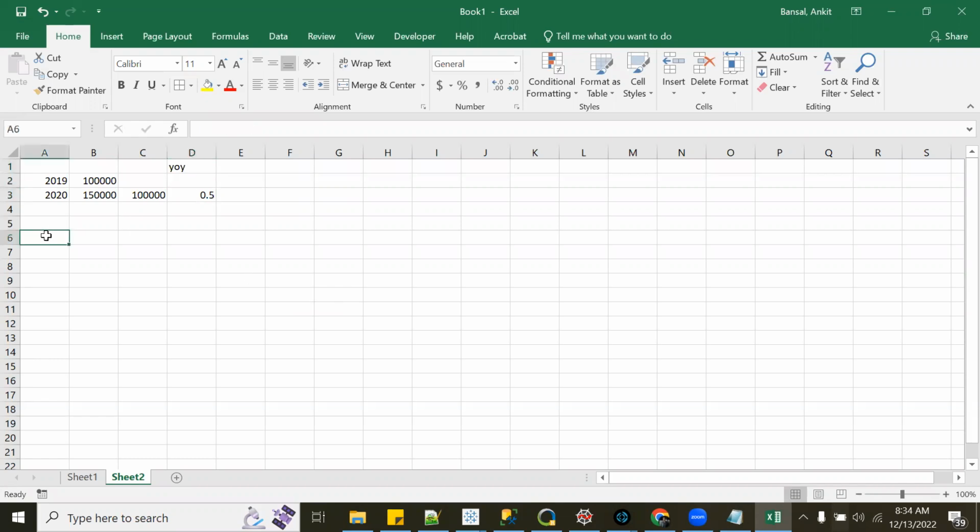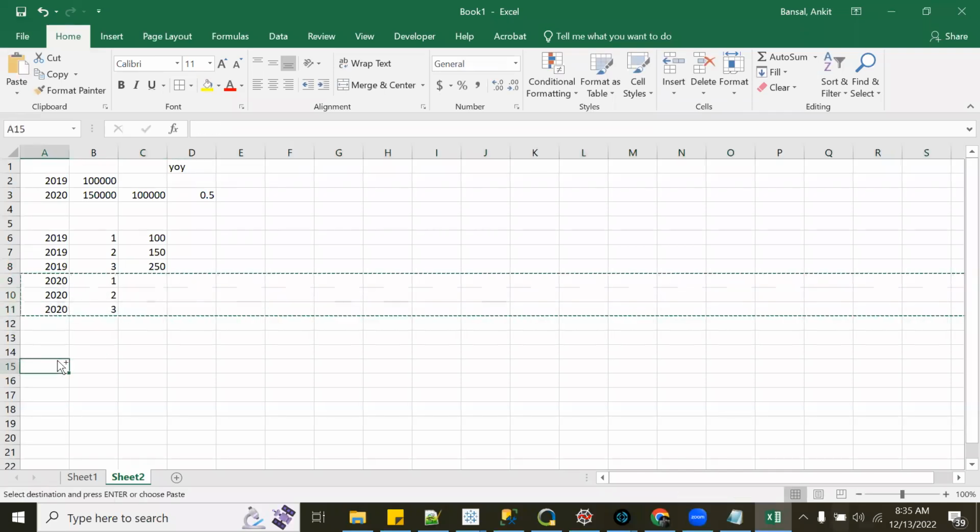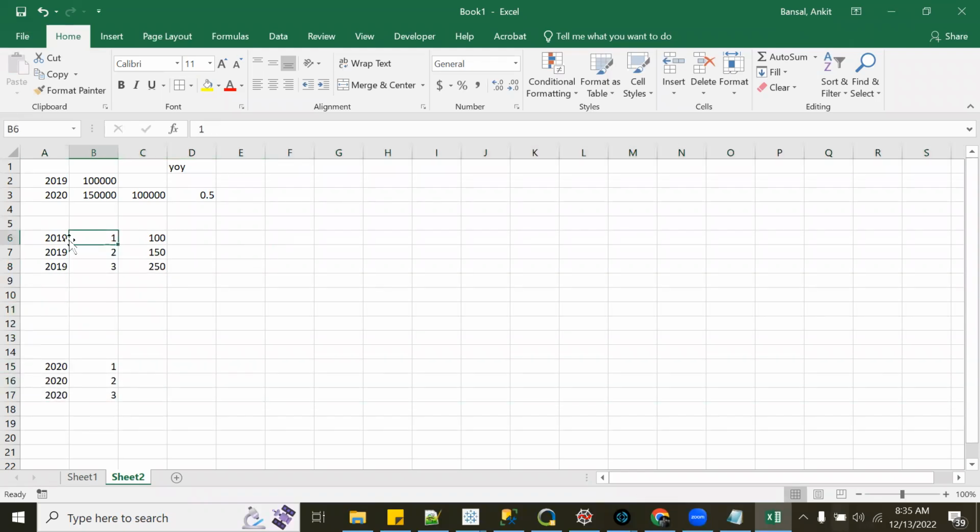If it is month on month, I will have to first aggregate data on month. And then similarly, we will have it for 2020, all 12 months. And then we will have sales, whatever, 150, 250. Let me do one thing more. Let's say I will have till 12 months, right? Let me put it till 12.